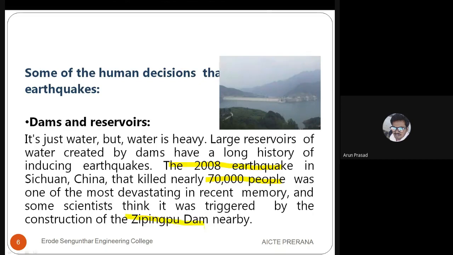Also, I think you have heard news recently, nearly a month ago, regarding China, that one dam has been constructed and because of that, the total Earth rotation speed has been reduced. The overall weight of the dam is too high, the self weight is too high to withstand, so plate movement will occur.